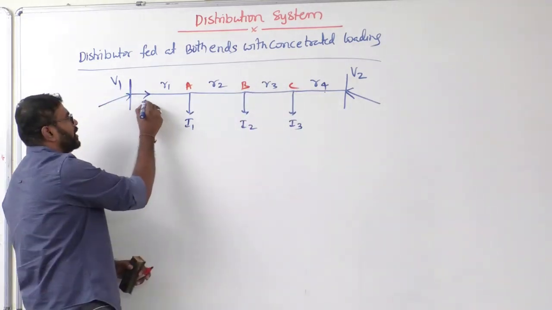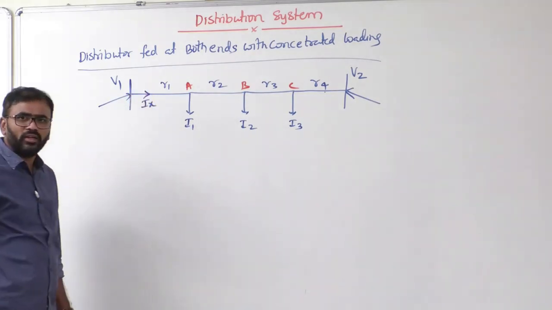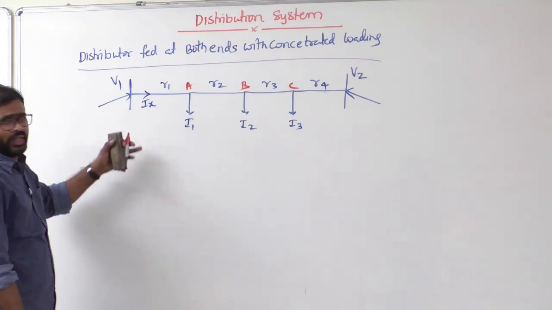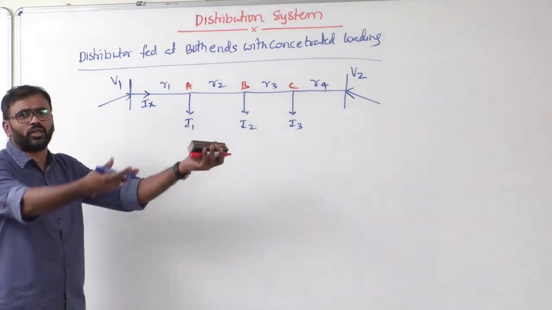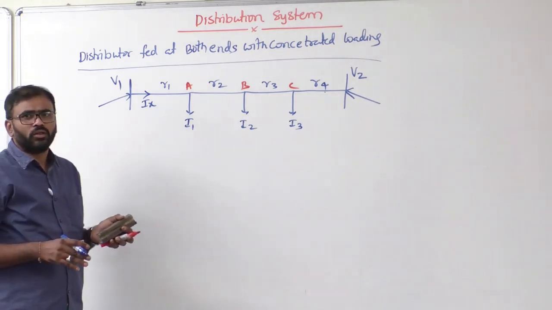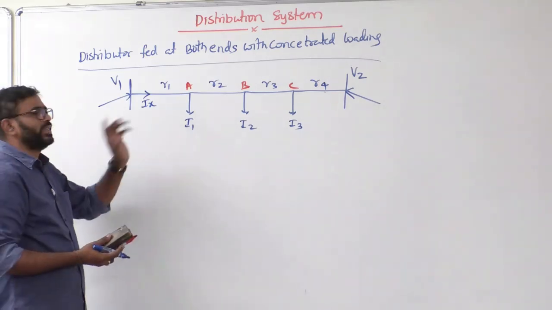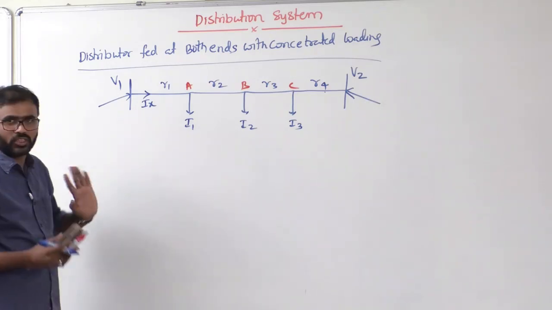Assume the current is Ix. Okay. I am assuming that this current is Ix. Ix may be negative or may be positive. That depends on the final answer. So finally we redistribute the current based on the Ix value we got. But we proceed like this now.